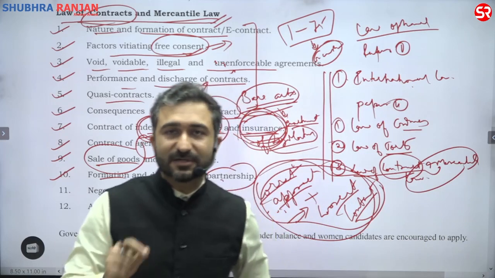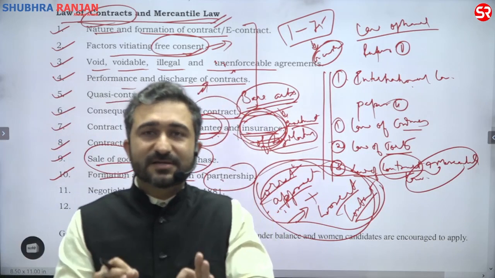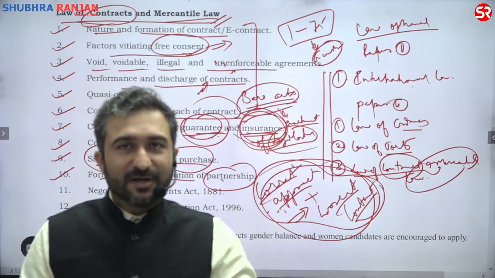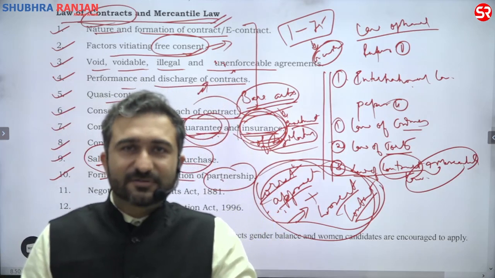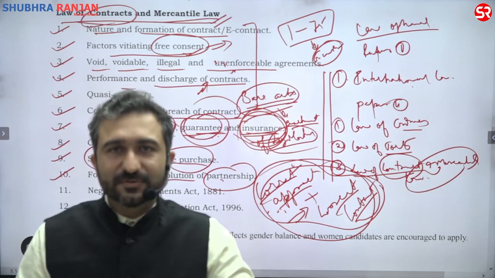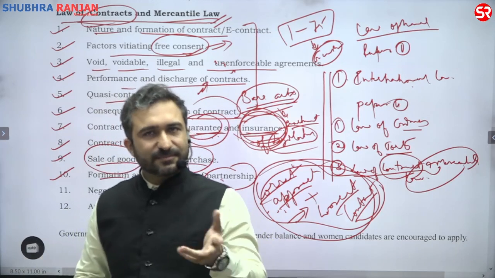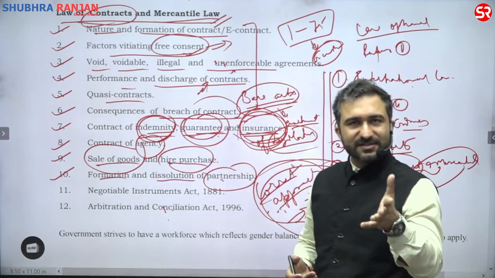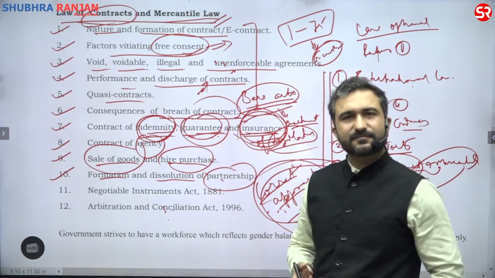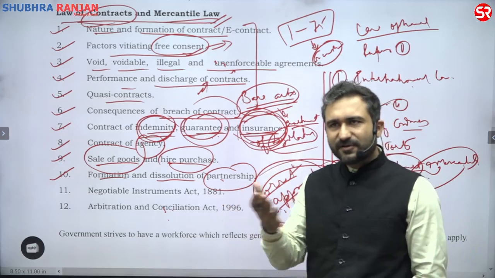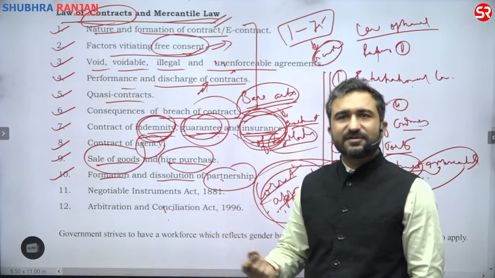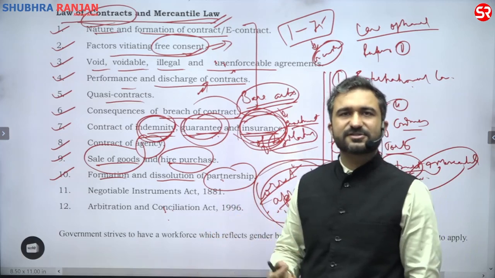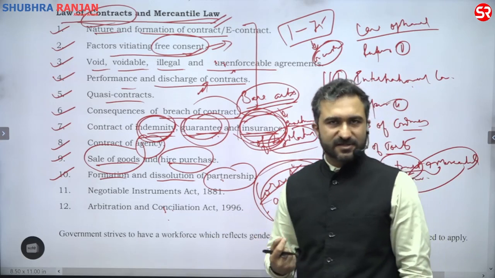Even if you become a clerk, even if you are a peon, how law will affect you and how the knowledge of law will always keep you in a better position. This is something which must be understood by each and every one of you. Everyone means not just you, everyone who watches this video. Even civilians must understand how law changes the aspect of observation around them.